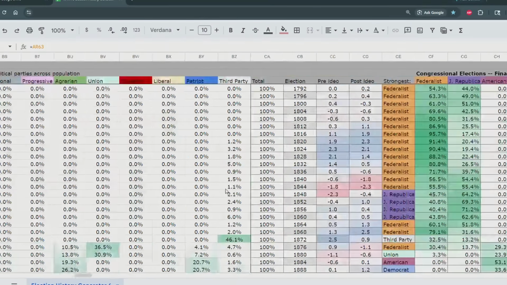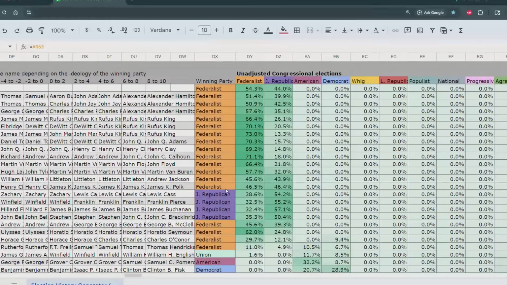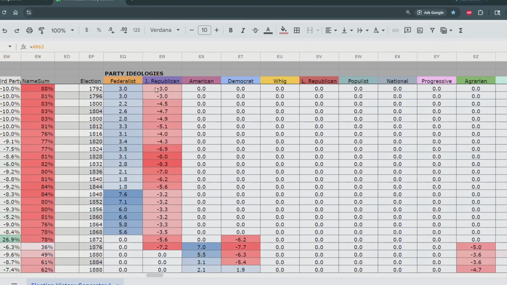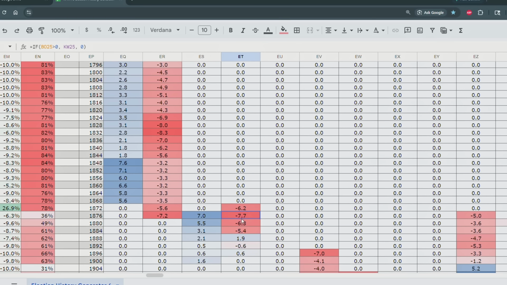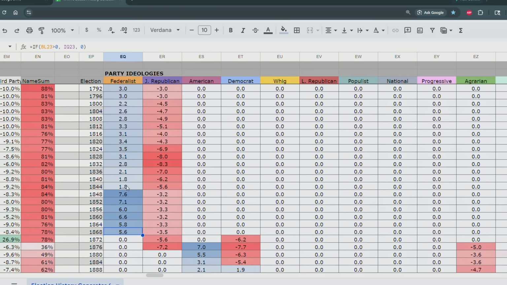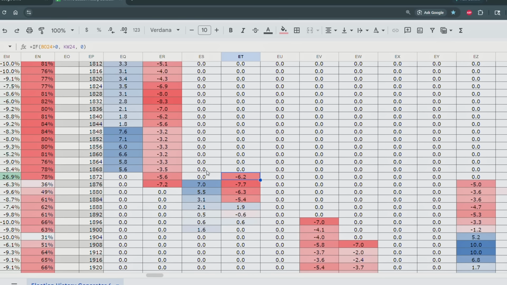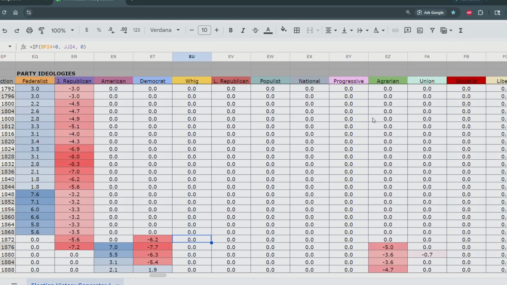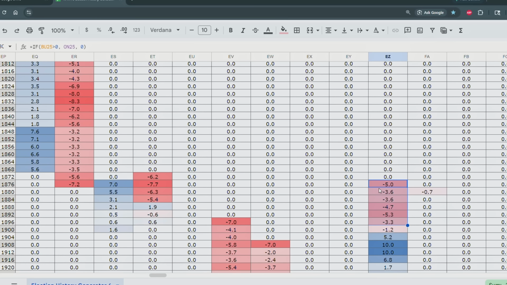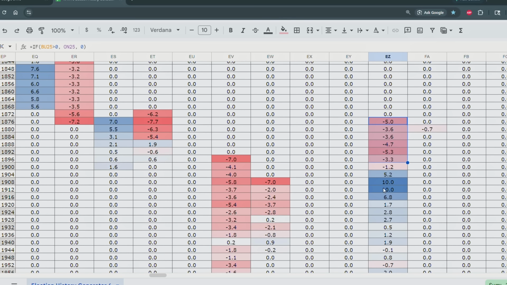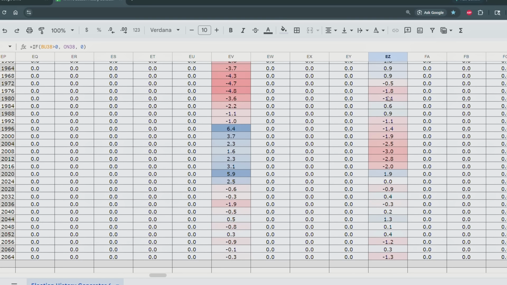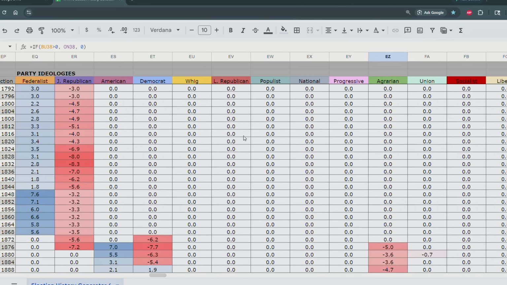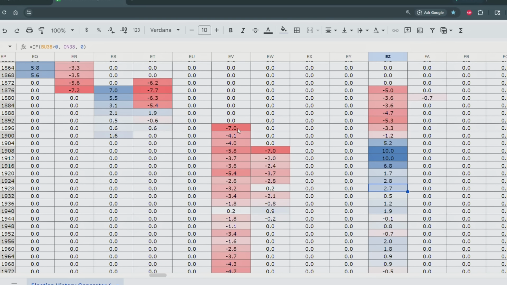You can even see the party ideologies over here, how they switch over time. Scrolling, here they are. So we can see the Jeffersonian Republicans stay as a liberal Jeffersonian party. Federalists stay as a conservative party before they split apart. Democrats are more liberal. So I guess the liberals of the Federalists, however many there were, went over here to the Democrats. And then the conservatives went to the Americans over time. And then over here we can see the Agrarian Party starts off as progressive. So this would be like a farmer labor party. But then they became very conservative. But then they stayed in the middle, became more liberal. And a similar story played out with the liberal Republicans, who might just be the Republicans.